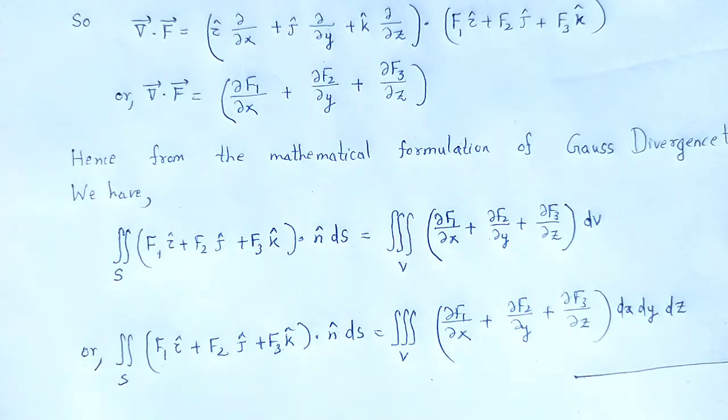Now, how to evaluate this volume integral? For this particular case, we have to introduce a figure.